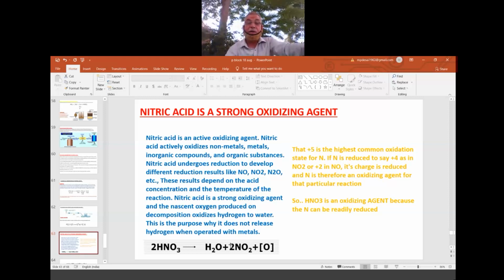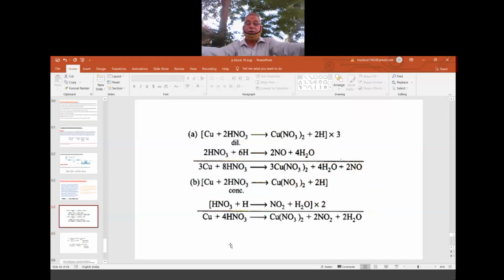Okay, right. You please see all these oxidation properties of our HNO3, with dilute and with concentrated, both are there. But the only thing is, you have to see the important product. What is it? With the concentrated, it is giving NO2. That is important. So whenever we use concentrated HNO3 for the oxidation process, NO2 comes out. If you use dilute, either NO or nitrous oxide, N2O. But with the concentrated, strong condition, it is the reddish brown colored NO2.